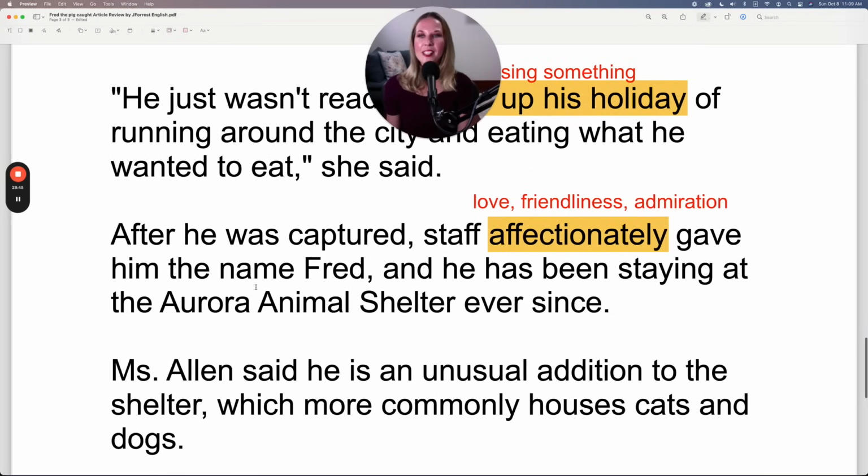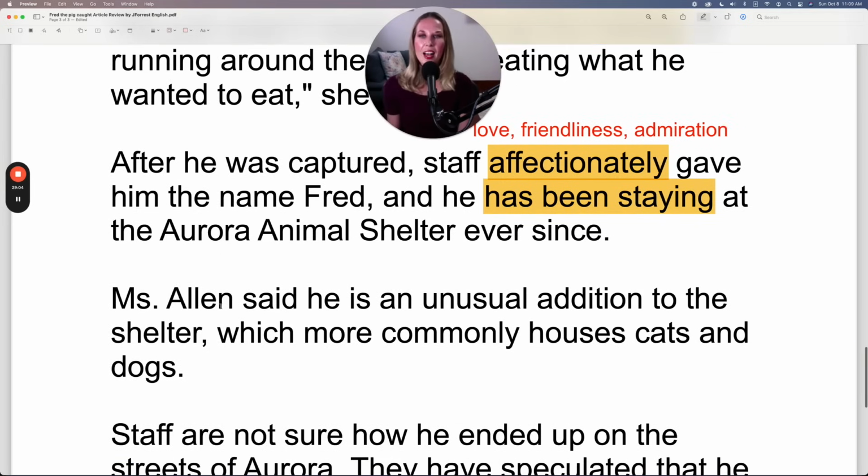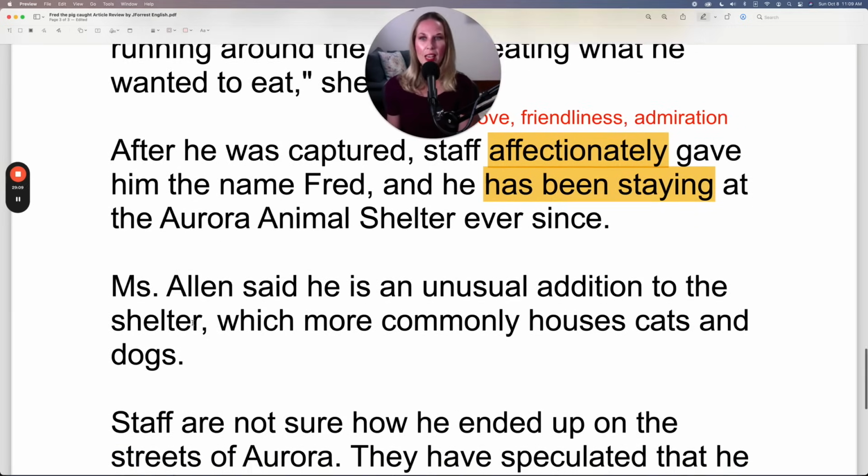And he has been staying at the Aurora Animal Shelter ever since. So because this is in the present perfect continuous verb tense, I know the pig is still there now. Fred the pig is still at the Aurora Animal Shelter now. Miss Allen said he is an unusual addition to the animal shelter.